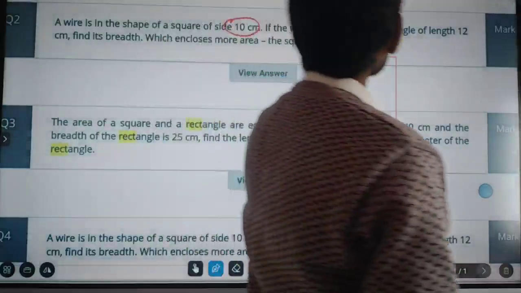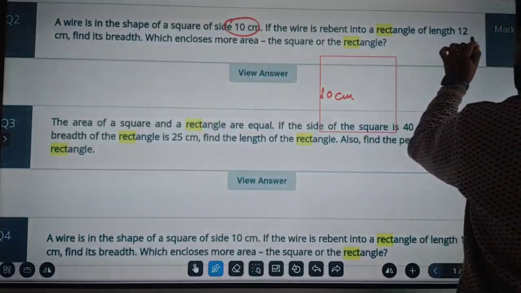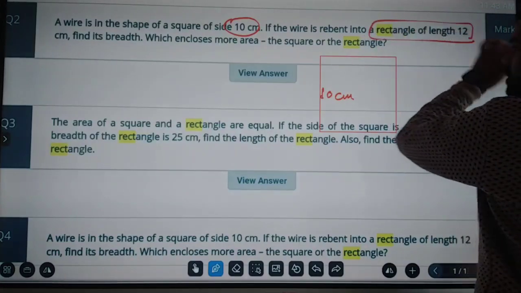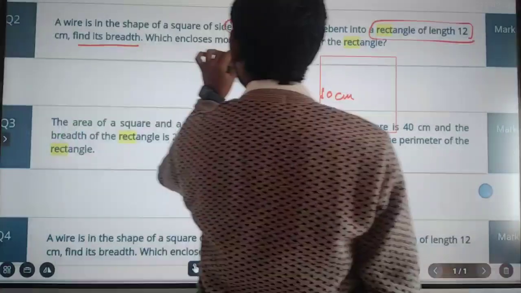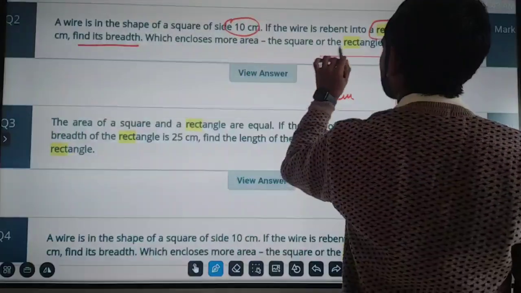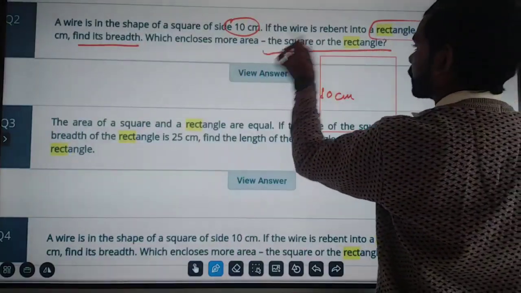If the wire is rebent into a rectangle of length 12 centimeter, then find its breadth, which encloses more area, the square or the rectangle.